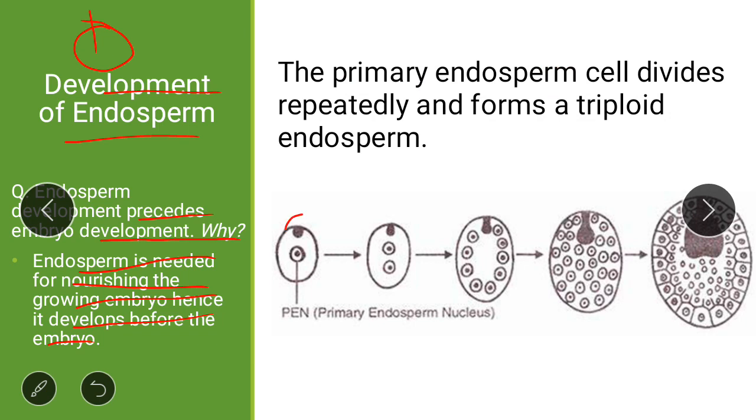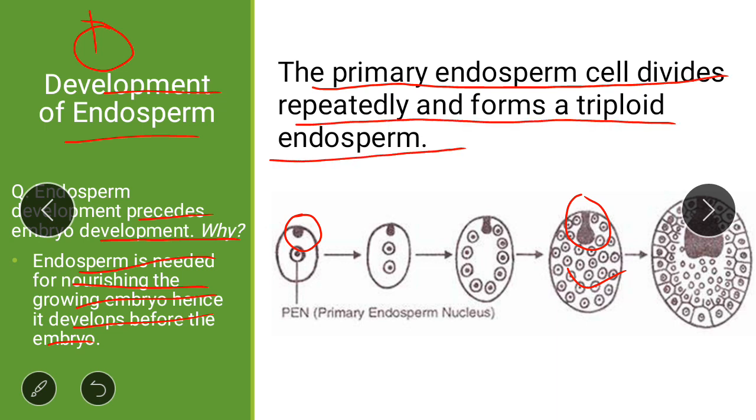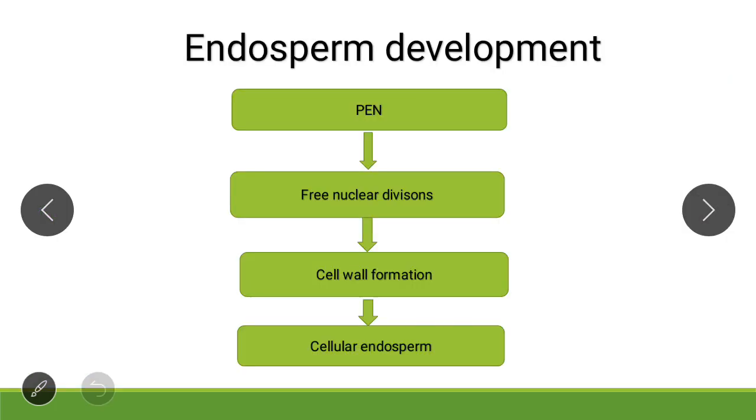This is the embryo. For the growth of this embryo, some nutrients are required, and these nutrients are supplemented by the growing endosperm. Primary endosperm cell divides repeatedly and forms a triploid endosperm. This is the primary endosperm nucleus. This divides repeatedly and forms a triploid endosperm. This is the triploid endosperm.